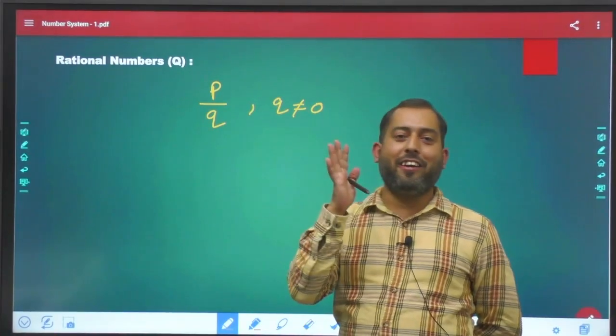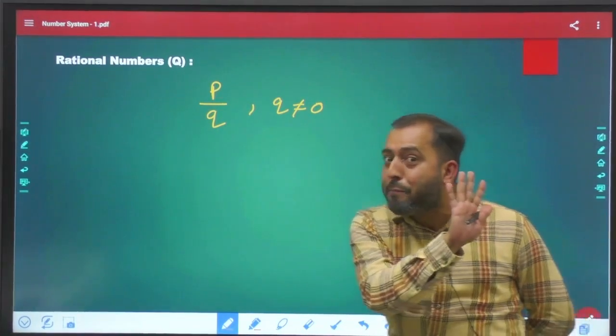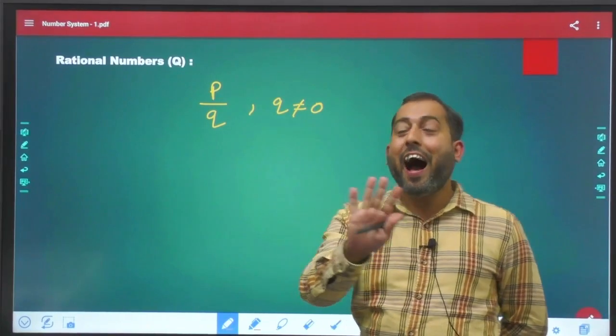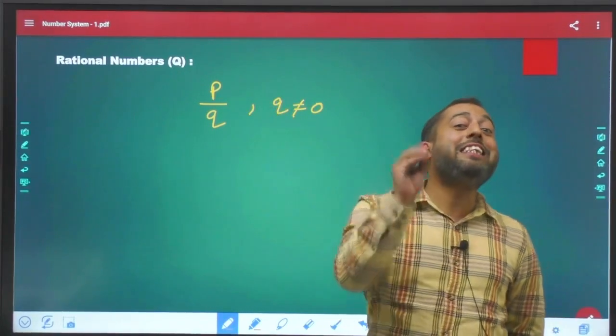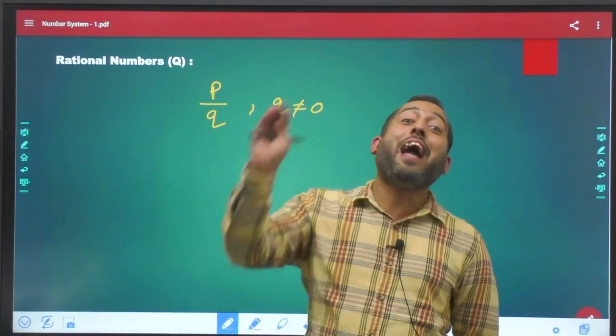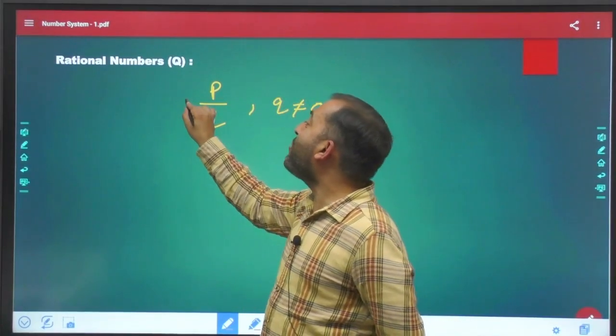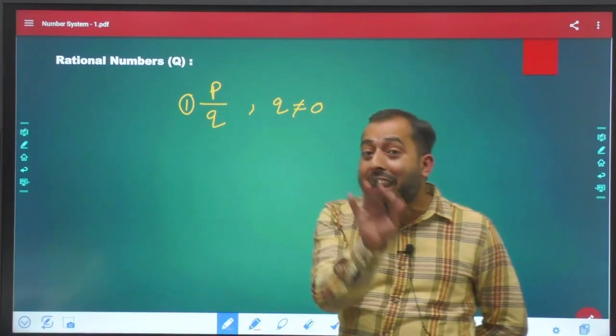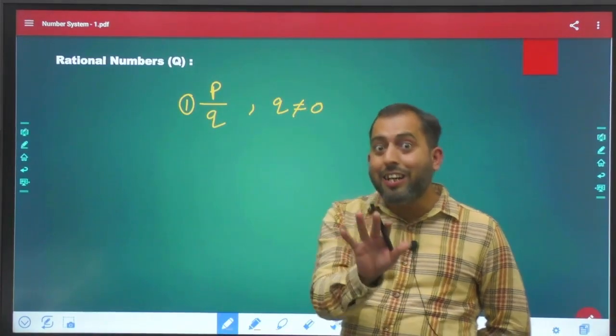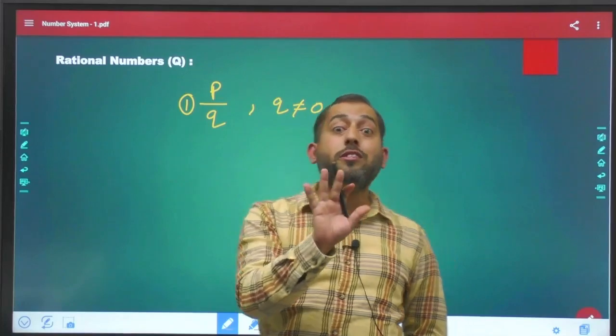I agree, but this is not the complete definition. I would say this is only 33.33% of the actual definition of rational number, right? So this is only 1/3 of the actual definition. So listen carefully. What is the complete definition?